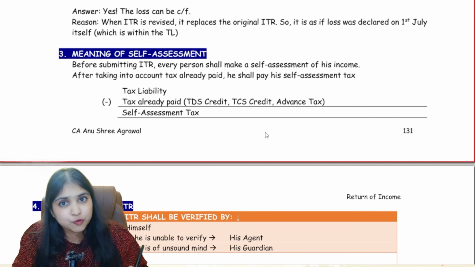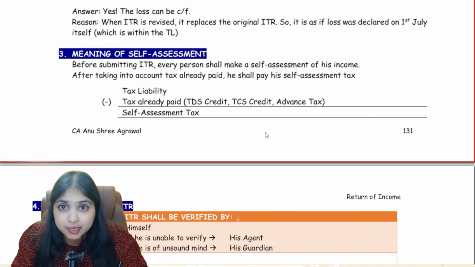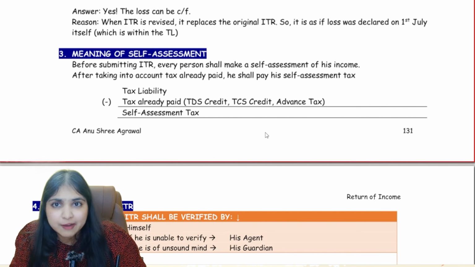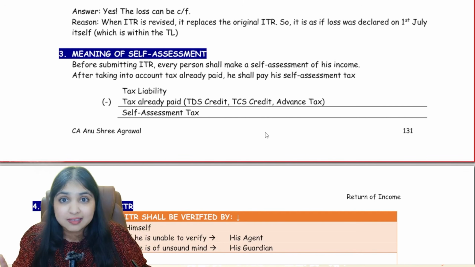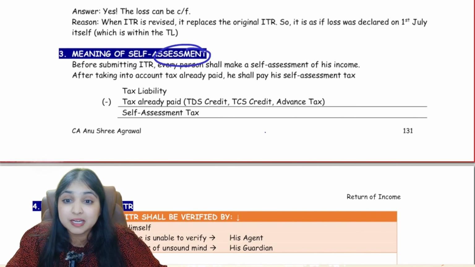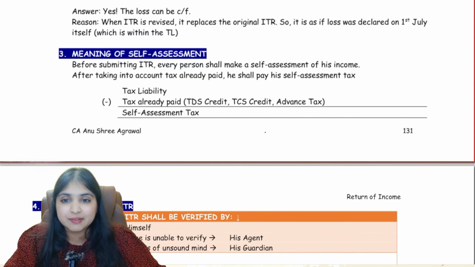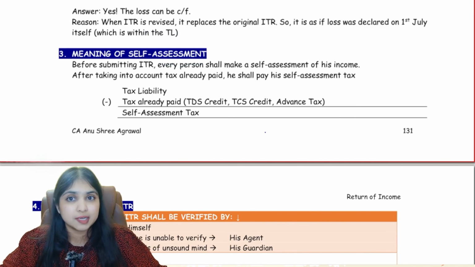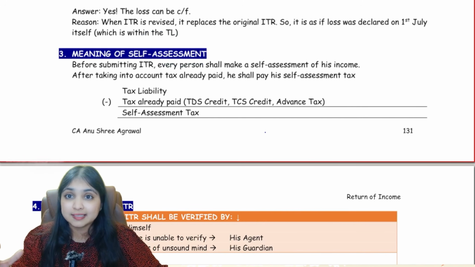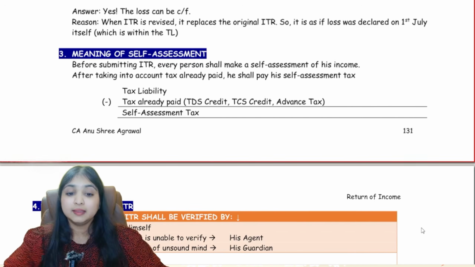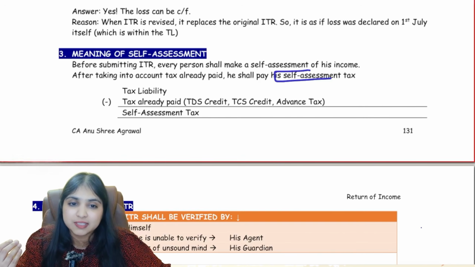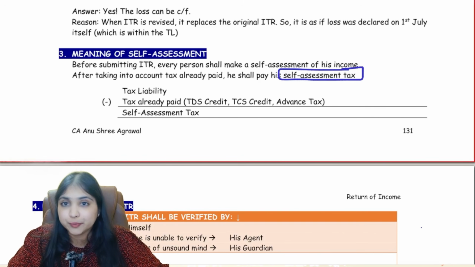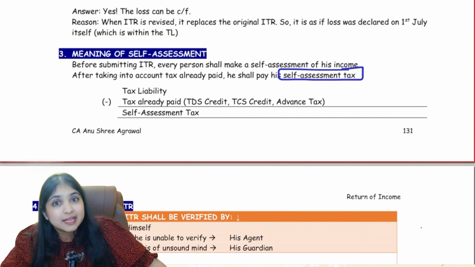We ourselves, before the return filing due date, compute our income. We ourselves compute how much tax we have to pay, and we don't wait for some notice to come. We ourselves go and voluntarily pay the tax, guys. That is called self-assessment: assessment by the assessee himself. So in self-assessment, the assessee himself computes his income and his tax liability, files a return on time and remits the tax to the government. This is the concept of self-assessment. So whatever tax you're finally remitting to the government becomes your self-assessment tax because you yourself did the computation. You're understanding? You're not waiting for somebody else to come and assess your income.